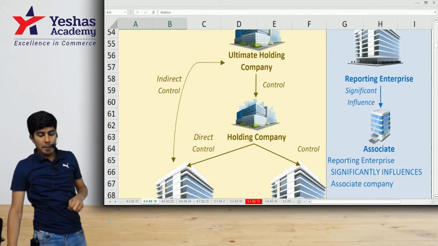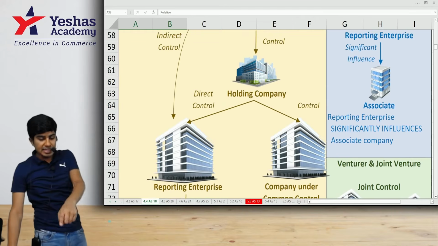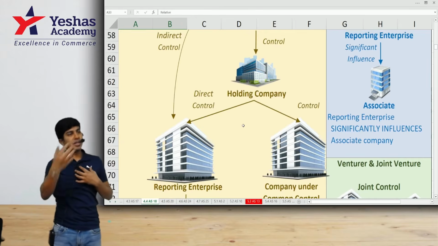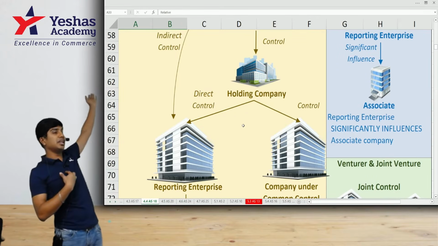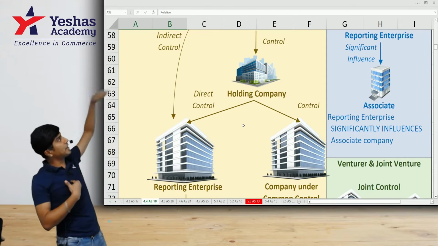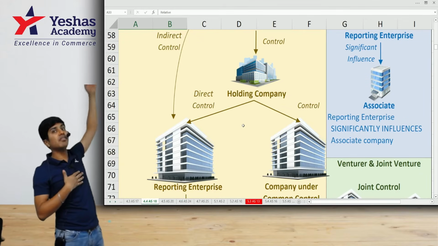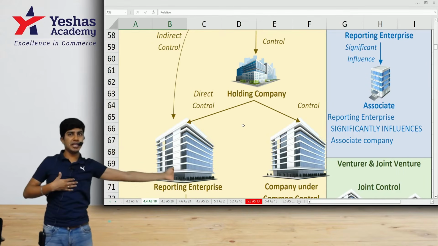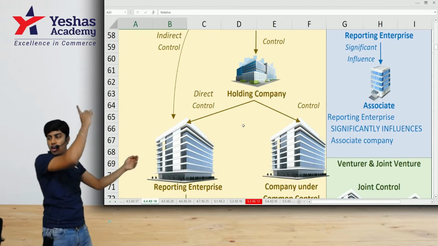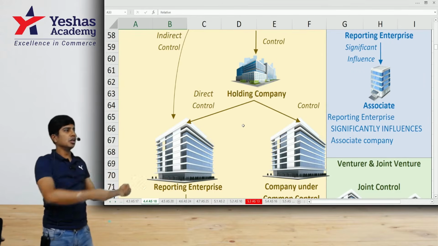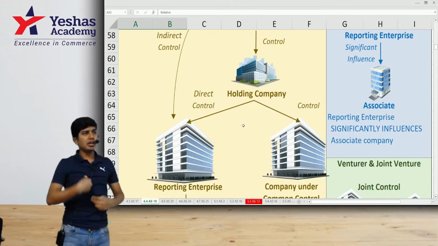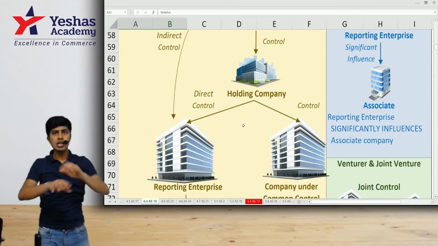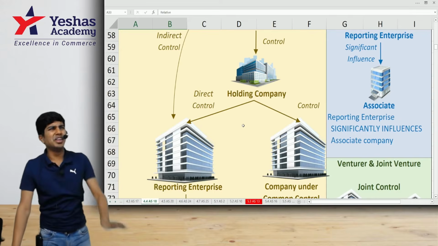And the next one is my holding company has another subsidiary company. That is also my related party. My subsidiary company is a related party because I control it. My holding company is my related party because they control me. The ultimate holding company is also my related party because they have ultimate or indirect control over me. My holding company has another subsidiary company. We both are under the common control of our holding company, so we both are also related parties. So who are all my related parties? My subsidiary, my holding company, the ultimate holding company and fellow subsidiary. Hope you understood this. This is with regard to holding and subsidiary. Everyone in the group of holding and subsidiary.